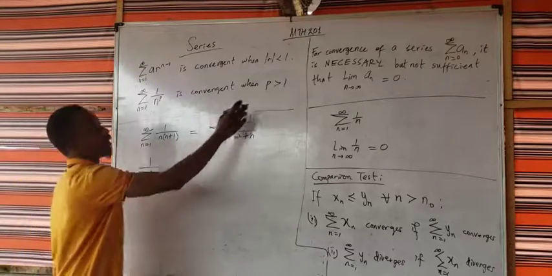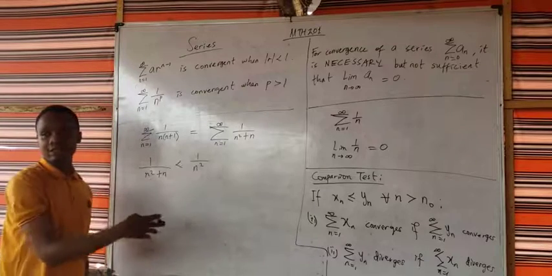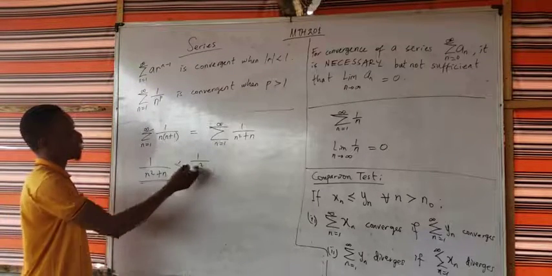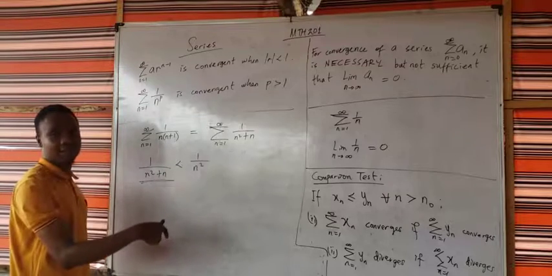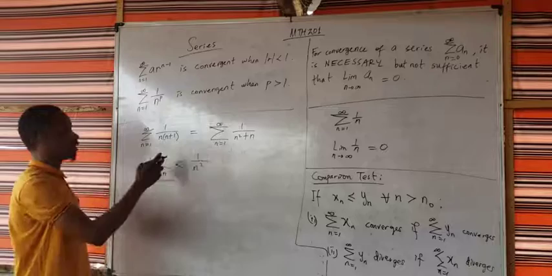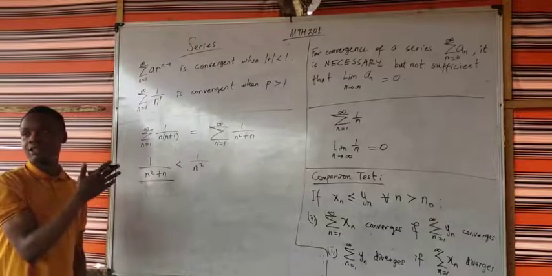So P is equal to 2, that means P is greater than 1. That means this is a convergent series. Is that clear? And now we are saying that the terms of this series are always less than this. Is it clear? So if this is always less than this, and this one is convergent, then definitely this is also convergent. Does that make sense?